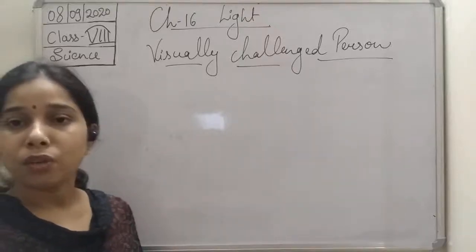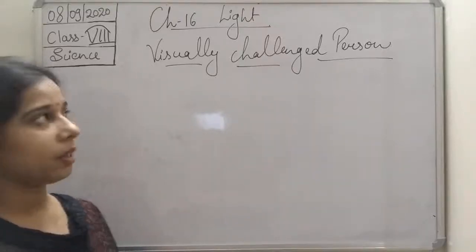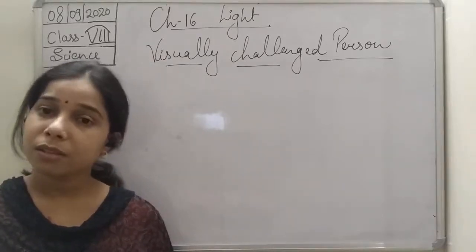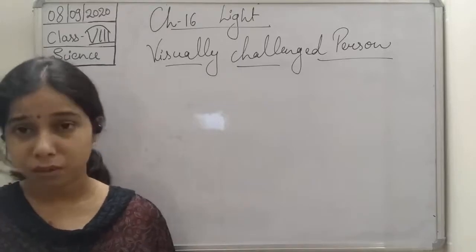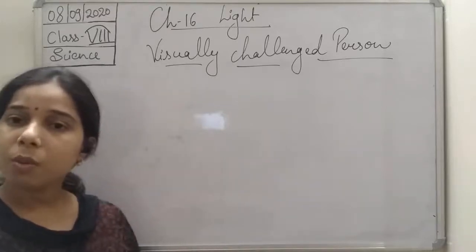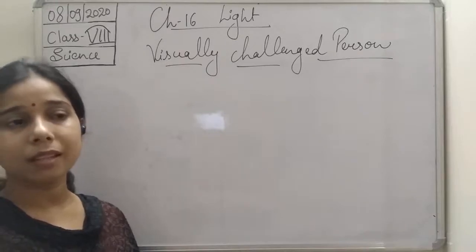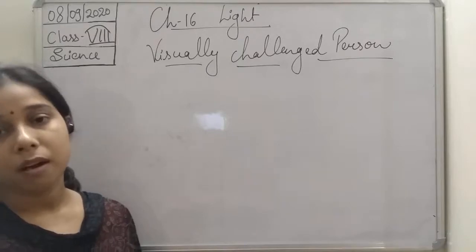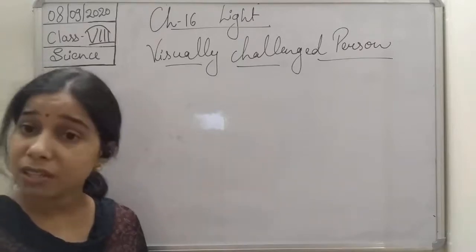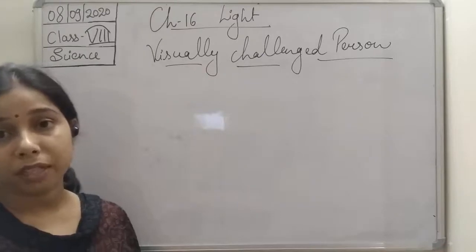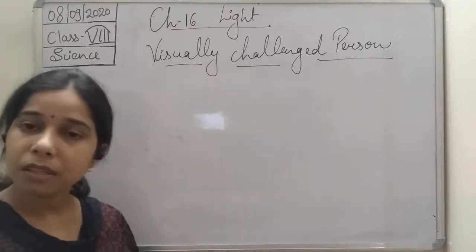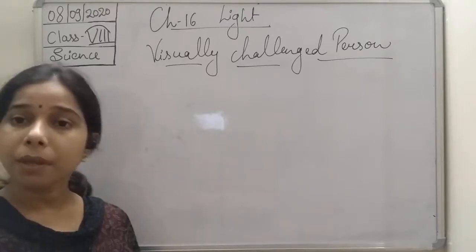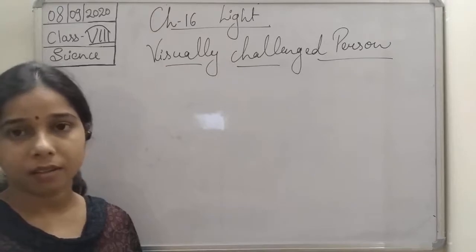Hello students. In the previous class we were talking about the chapter light, about the visually challenged person. Before that, we were talking about the defects of vision. Defects of vision occur when you do not care for your eyes properly; then it will harm your eyes or create some defect in your eye. Such defects we study under defects of vision. This includes myopia, hypermetropia, and cataract.